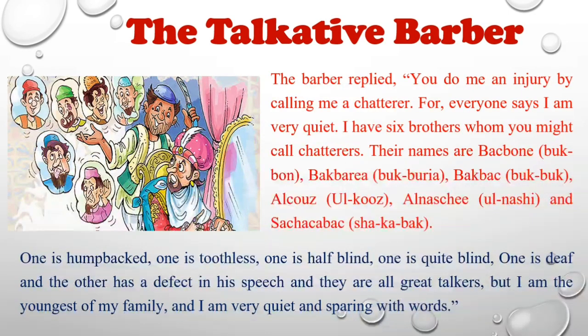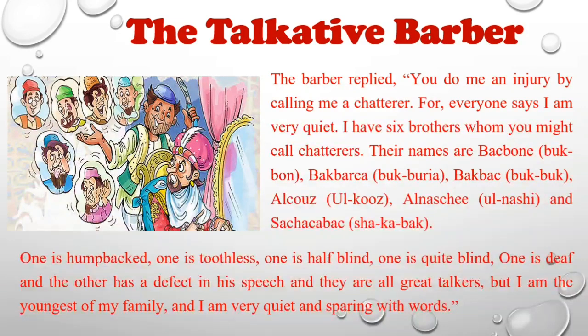And the barber said, how were they looking? One is humpbacked, one is toothless, one is half blind, one is quite blind, one is deaf, and the other has a defect in his speech, and they are all great talkers. But I am the youngest of my family, and I am very quiet and sparing with words.